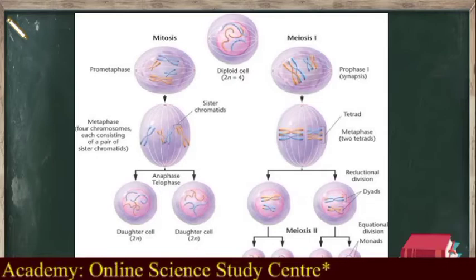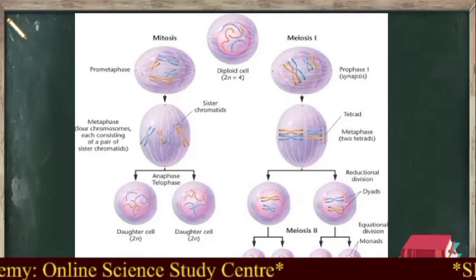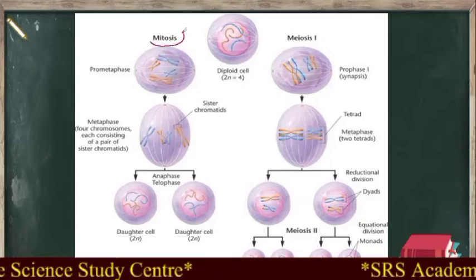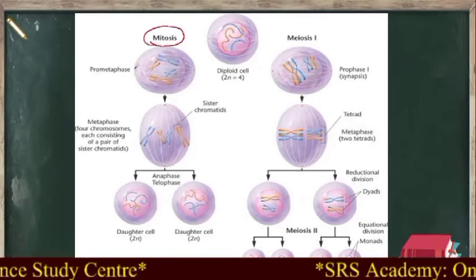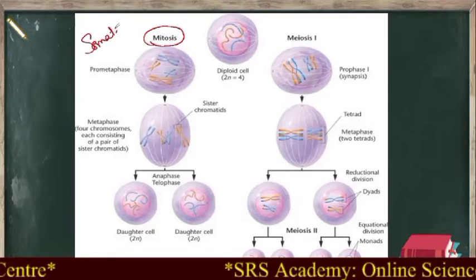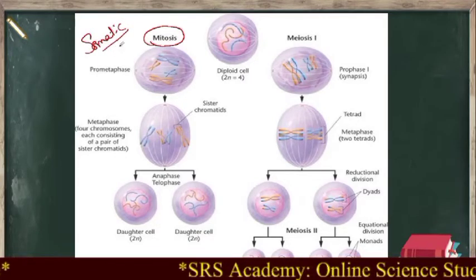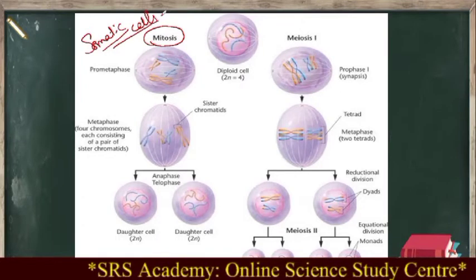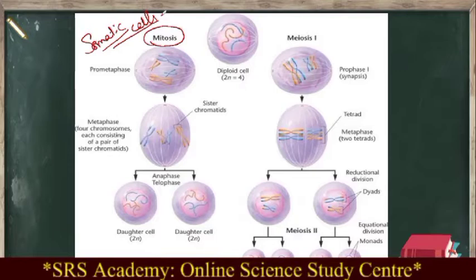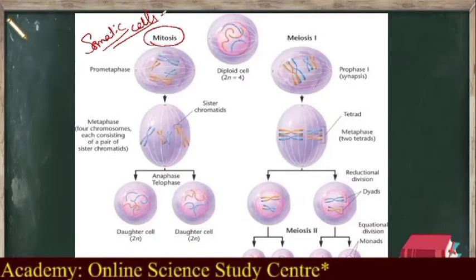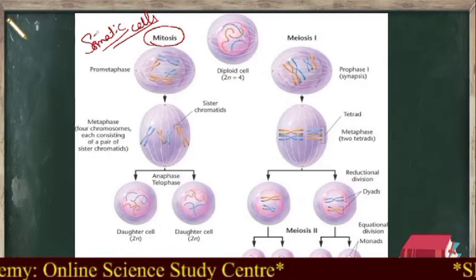Where can we find mitosis and meiosis? Mitosis occurs in somatic cells. That means the cells which help in growth of the body, for example in your skin or in any organs. These kinds of cells we call somatic cells.